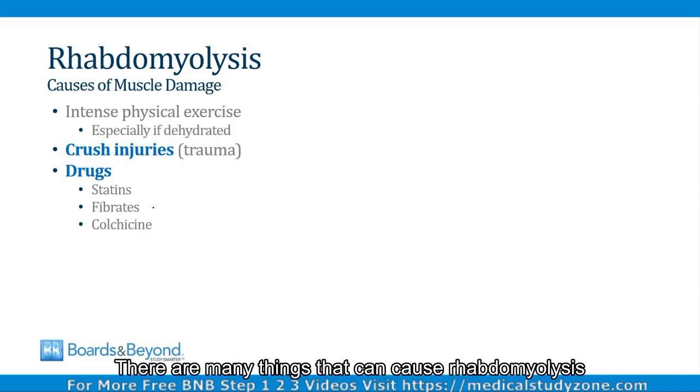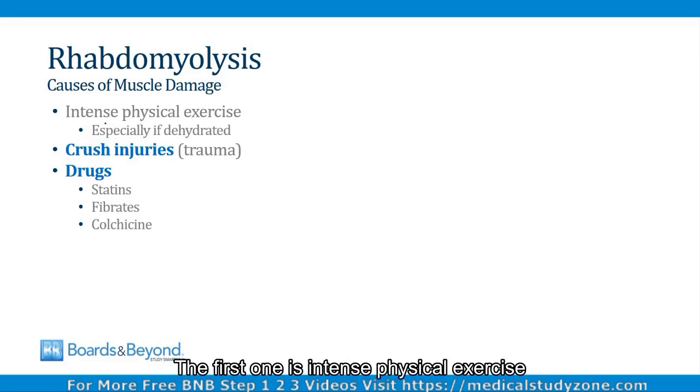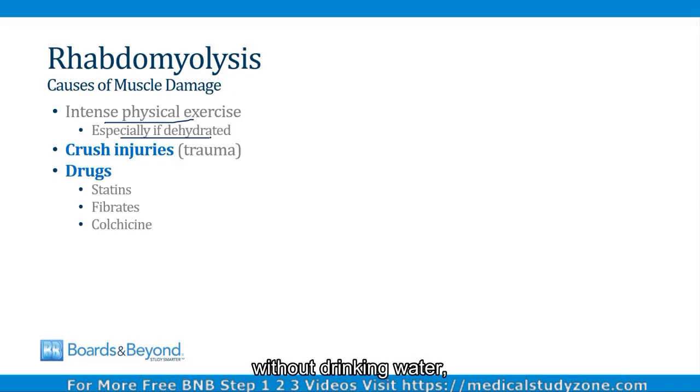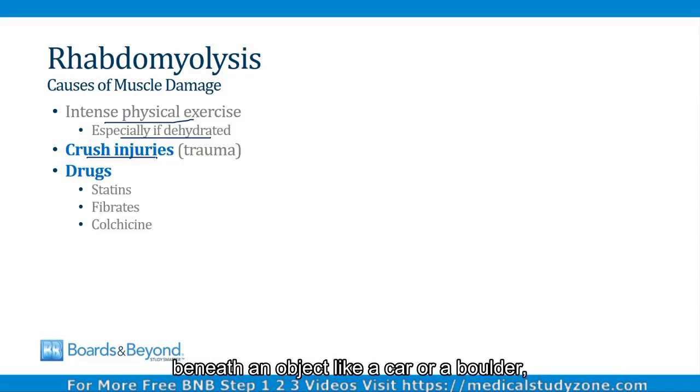There are many things that can cause rhabdomyolysis, but on this slide I've listed some of the important ones. The first one is intense physical exercise, especially if dehydrated. So a person who goes and exercises for hours in the hot sun without drinking water, their muscles can be deprived of blood flow, and that can lead to rhabdomyolysis. Crush injuries from trauma, where muscle tissue is crushed beneath an object like a car or a boulder, can lead to rhabdomyolysis, obviously because there's direct damage to the muscle tissue.